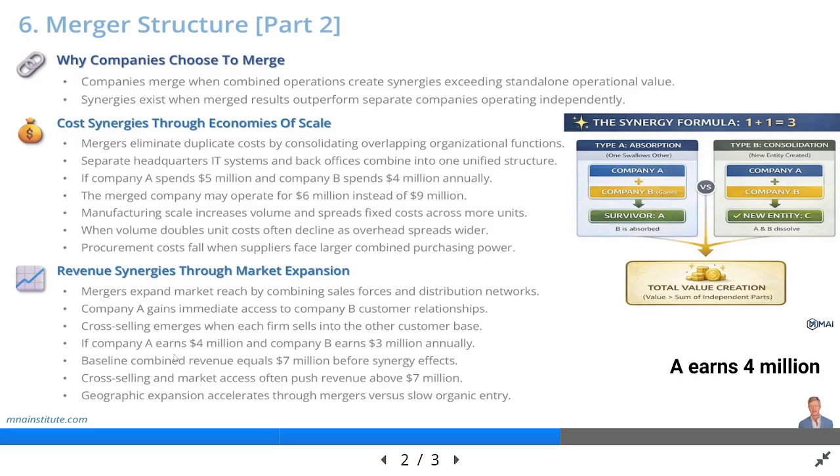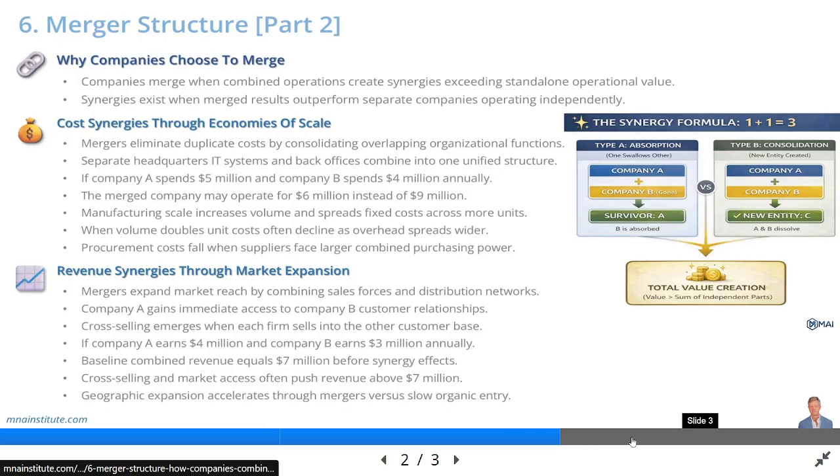For instance, if Company A earns $4 million annually and Company B earns $3 million, naive math suggests combined revenue of $7 million. However, positive synergies from cross-selling and expanded market access often push actual combined revenue above $7 million. Geographic expansion happens faster through mergers than through organic market entry because the merged entity inherits established local presence.